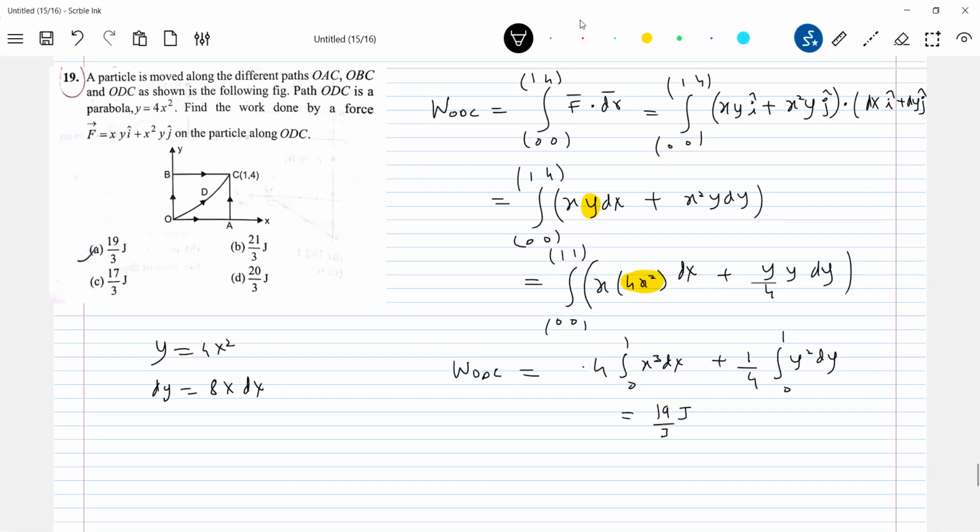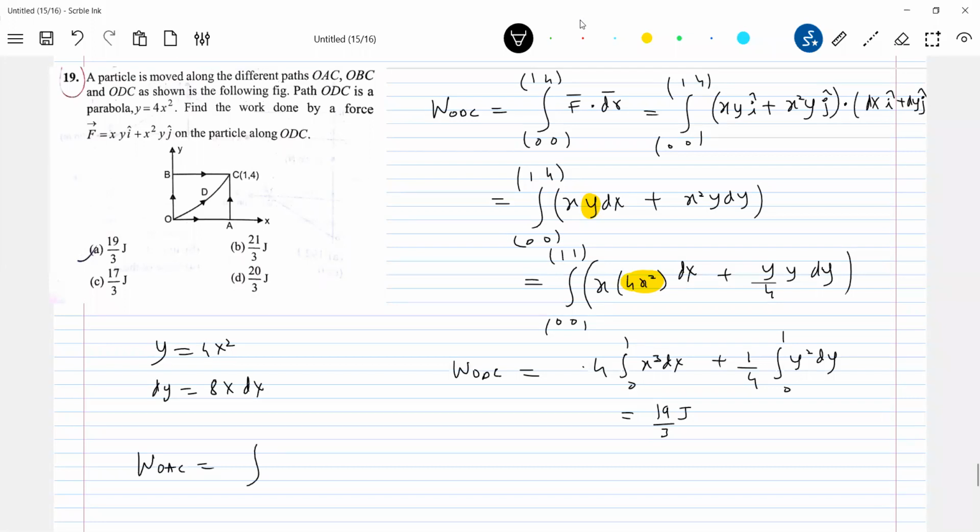Is it a conservative force? How to check if it is a conservative force? We'll calculate work done along the path OAC. Then if WOAC equals WODC, then it'll become conservative. Getting the method? Along the specific path as shown. Or you can pick up any path, OBC or OAC. So let me directly go for work done along the path OAC.